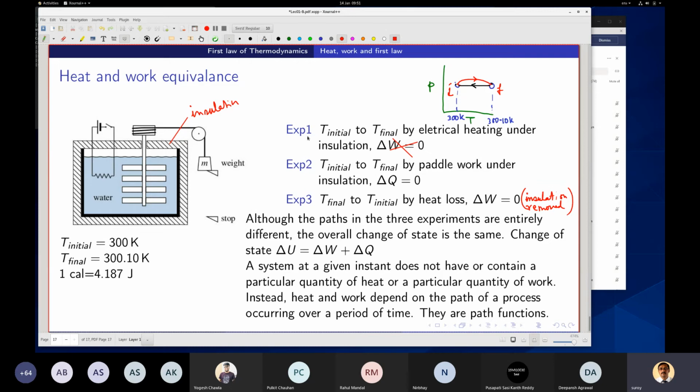So 2 and 3 will have a cycle. 1 and 3 will also be a cycle. I go back to the same state. So either I can have 2 and 3 together, or I can have 1 and 3. So it goes in a cycle. So I have a cyclic process.